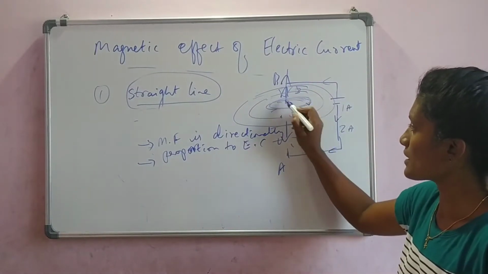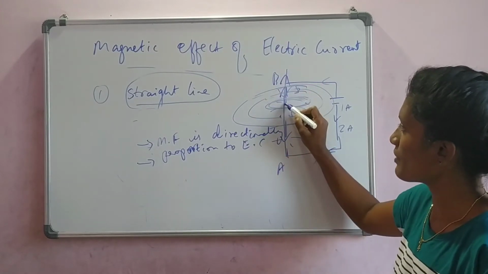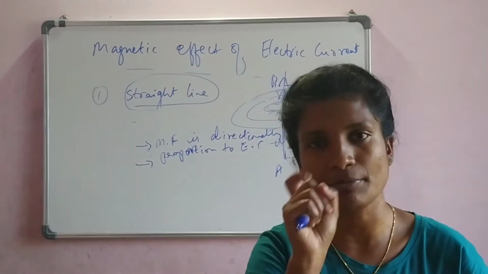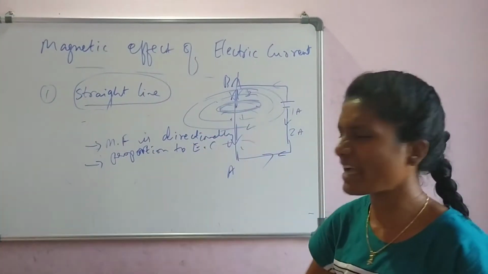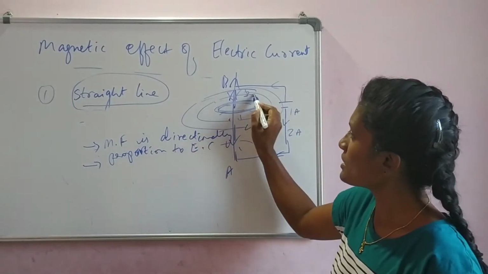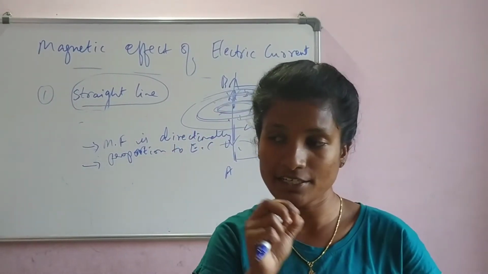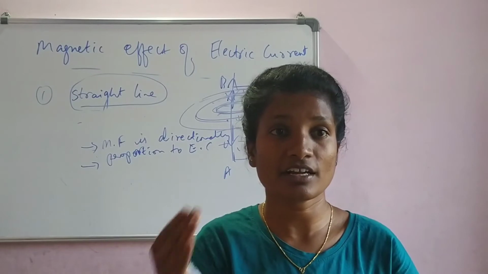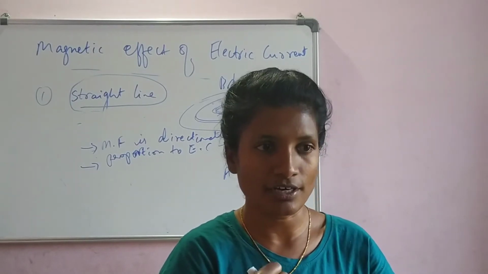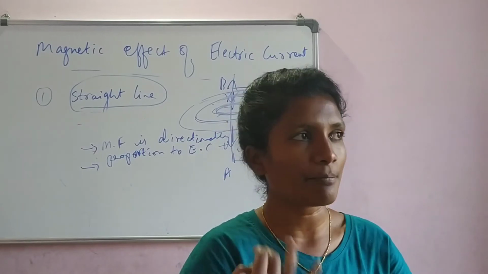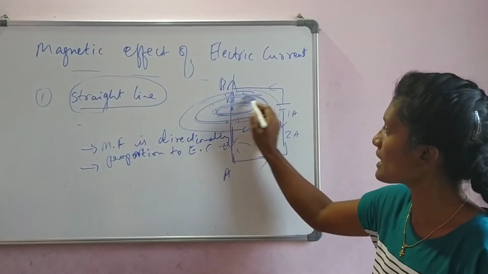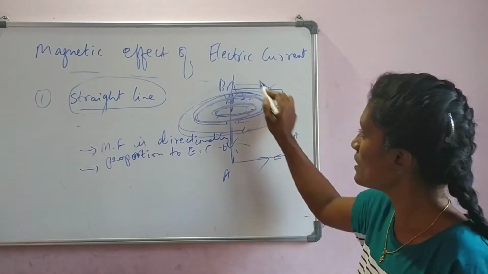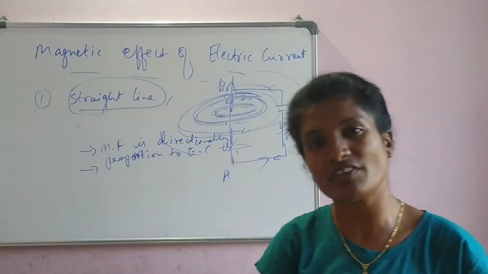Now we have the first circle. This is the current carrying conductor. From here to here, let us say only 1 centimeter radius. So in the first circle, the magnetic field is very strong. You move to the second circle, let us say the radius is 2 centimeter. The strength decreases. Compared to the first field, the second field is weaker in strength. Similarly, the third one, the fourth one, and the last magnetic field is the weakest of all.